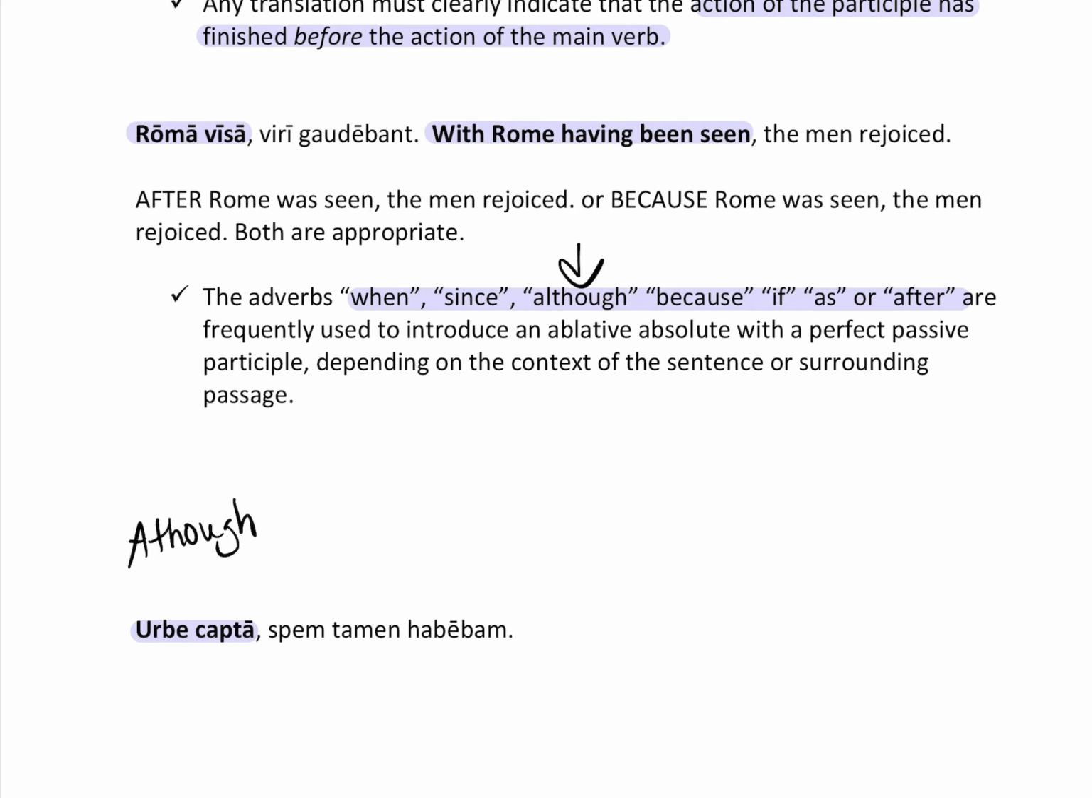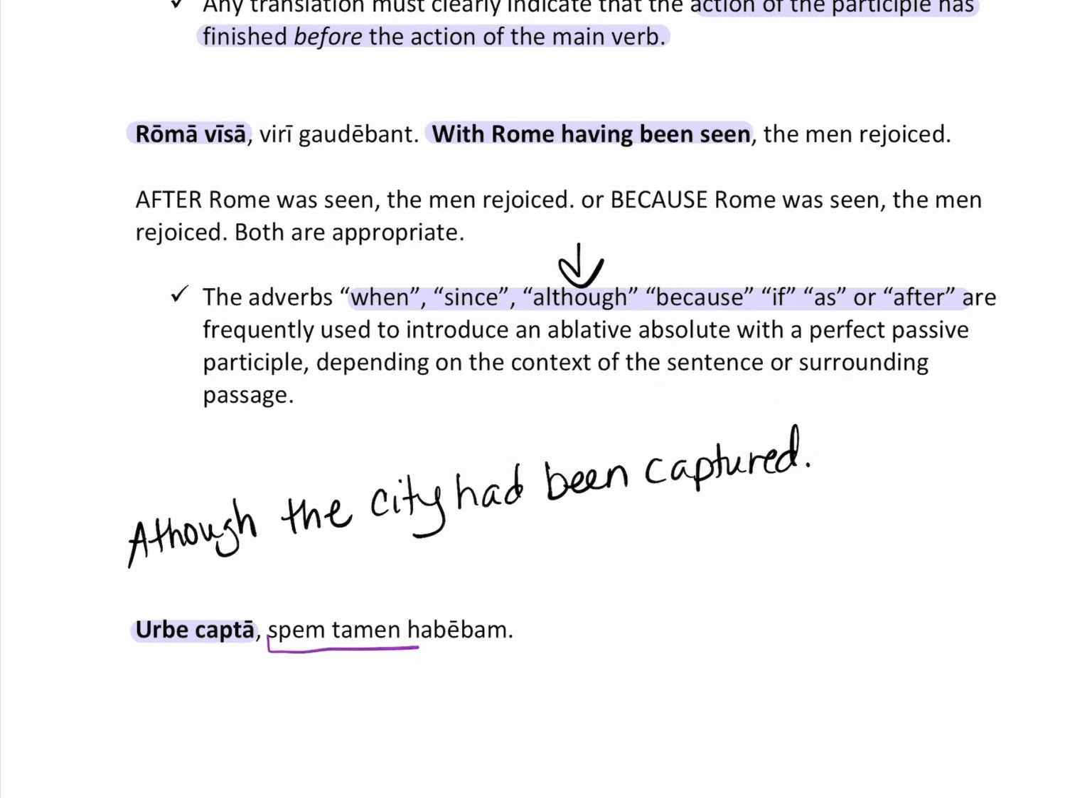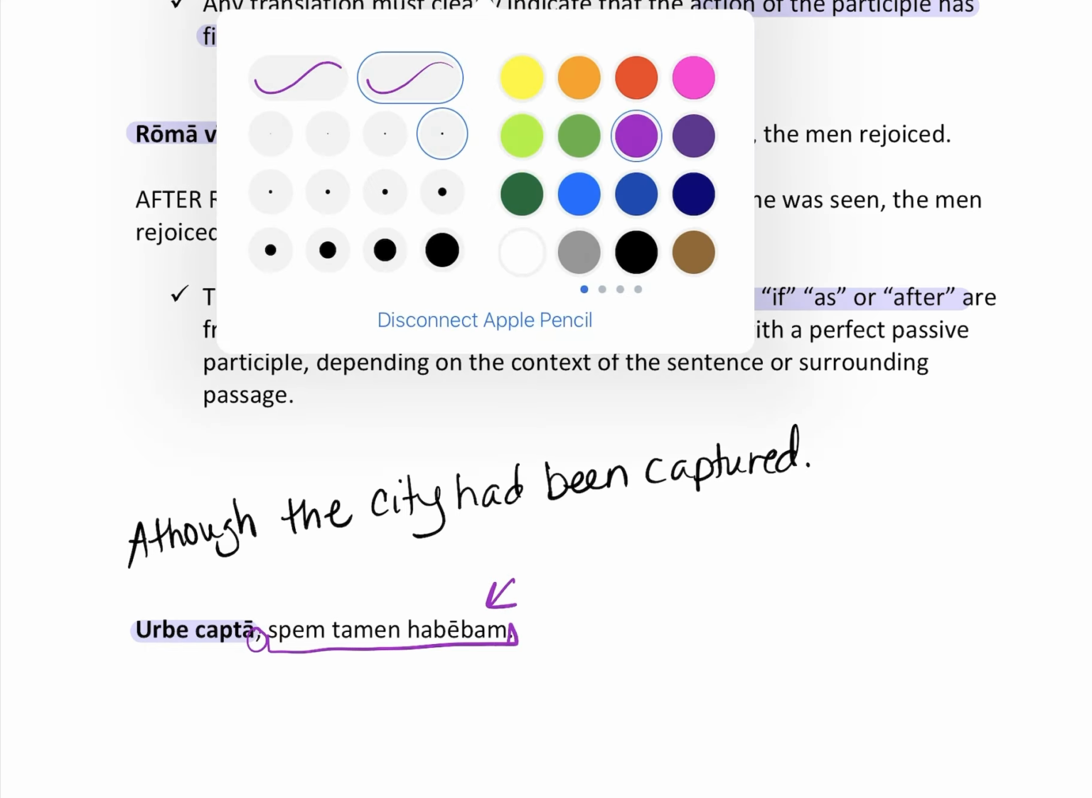Although urbe, the city, it is the subject of the ablative absolute, capta, had been captured. Where's the main part of the sentence, right? Main part of the sentence is right here. It's set off by a comma. There's no ablatives in it. There could be, but there's no, it has a normal indicative verb. That's how we know it's the main part of the sentence.